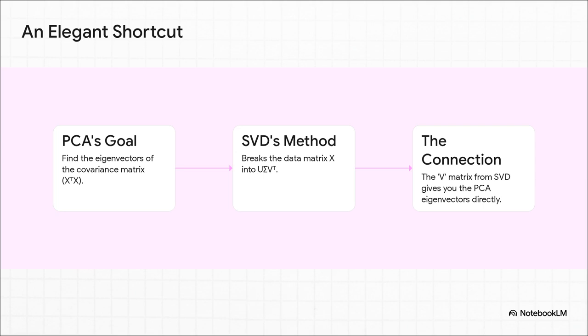So remember how PCA had to build that giant covariance matrix and then solve a complicated problem to find the principal components? Well, SVD just takes our original data and breaks it down into its 3 geometric actions. And here's the incredible part. That V matrix from SVD, the one that does the very first rotation, that matrix is our set of principal components. SVD just hands them to us directly, without any of the extra work.